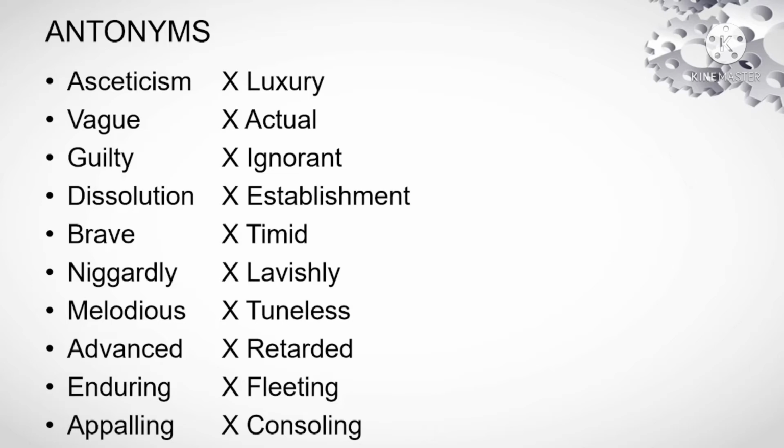Vague, actual. Actual means it is in real terms, and vague means something like a vague image, which simply means that something is not realistic in nature.